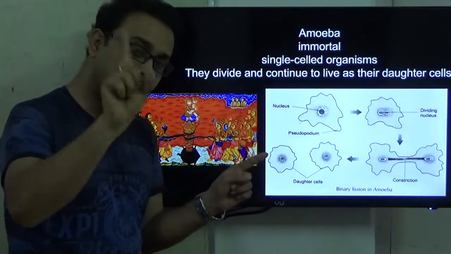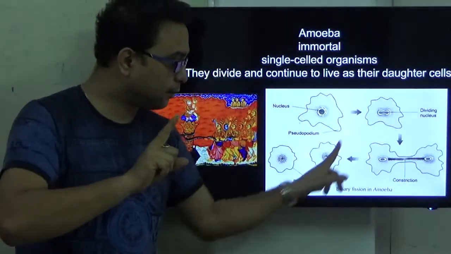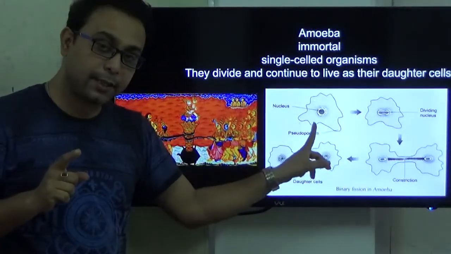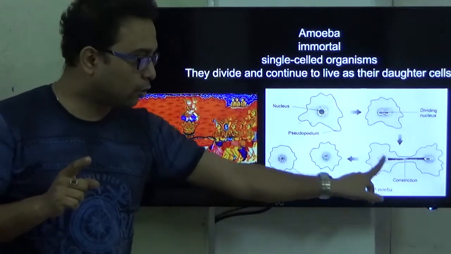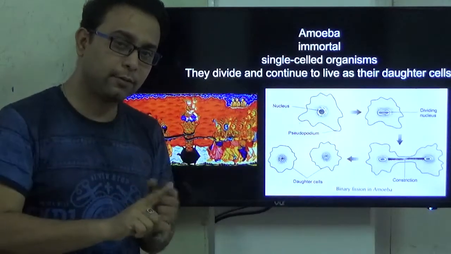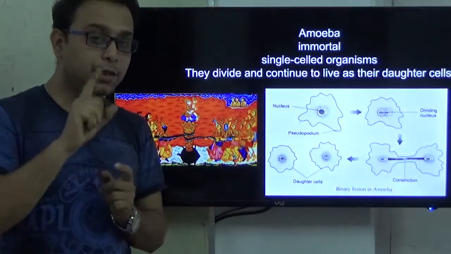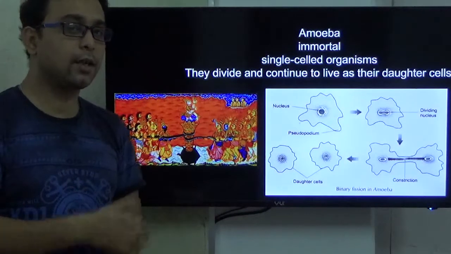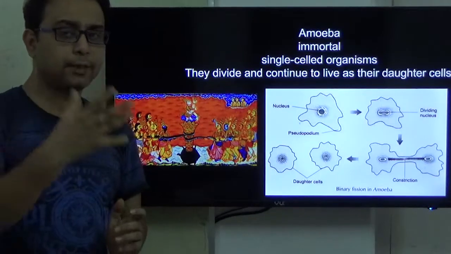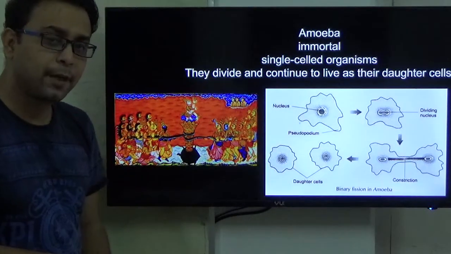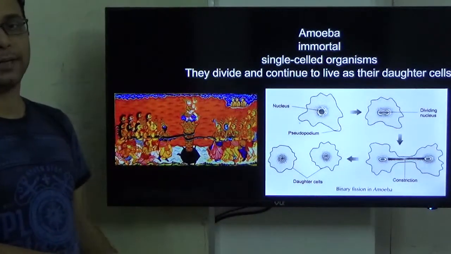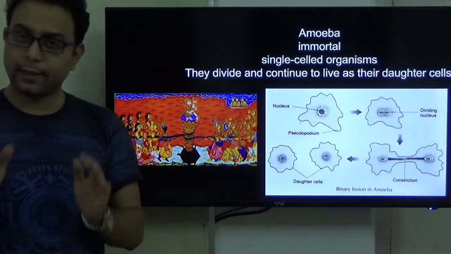They divide by binary fission and produce two daughter cells, but the component or material of the mother cells goes to the daughter cells, right? So they are immortal; unicellular organisms which divide by binary fission are immortal. But amoeba is just one example. Another example is bacteria. Bacteria are also immortal because they also follow binary fission. It is a very important question.